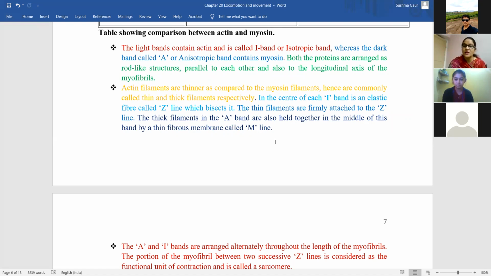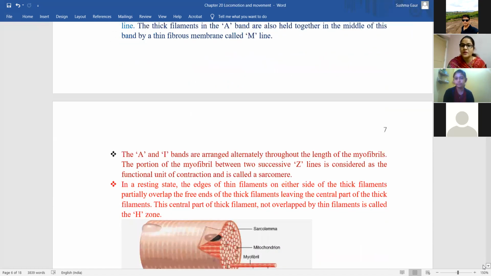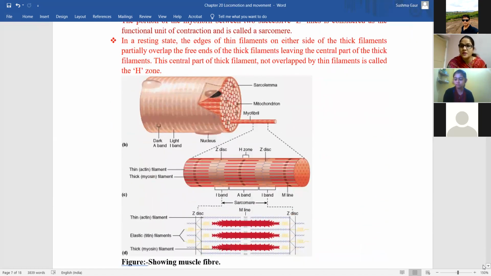I think there is not any confusion between these things. Okay, or is there any confusion? Then you can ask me. Then only I will proceed. Because in the mechanism you should know these terms.